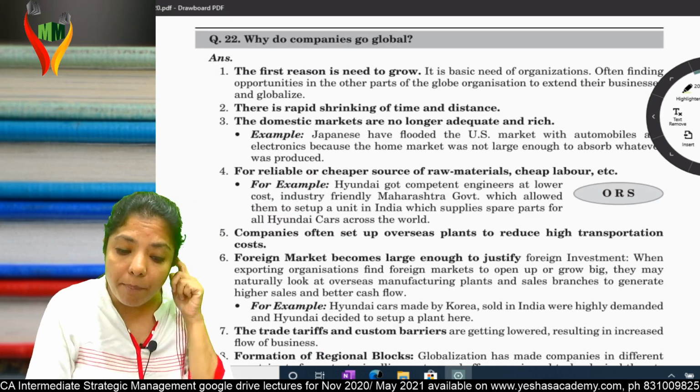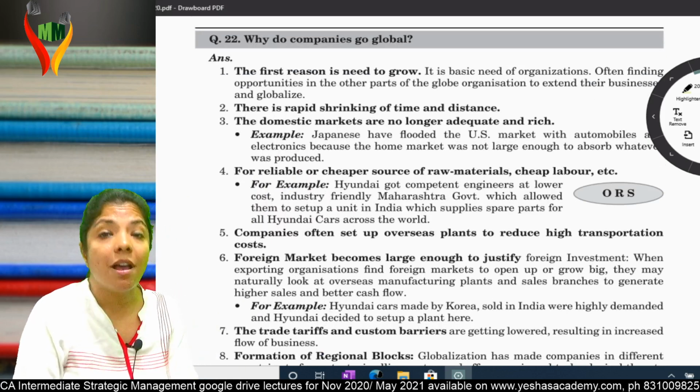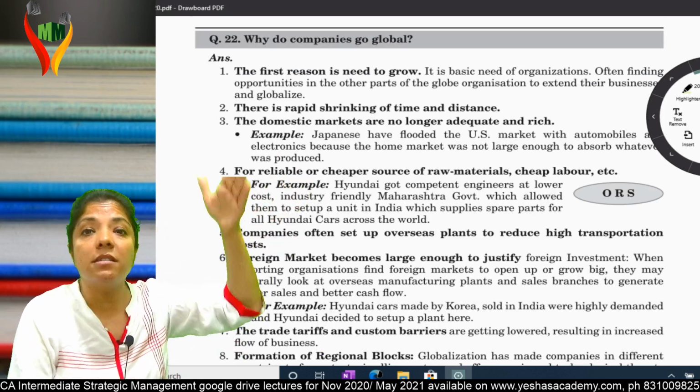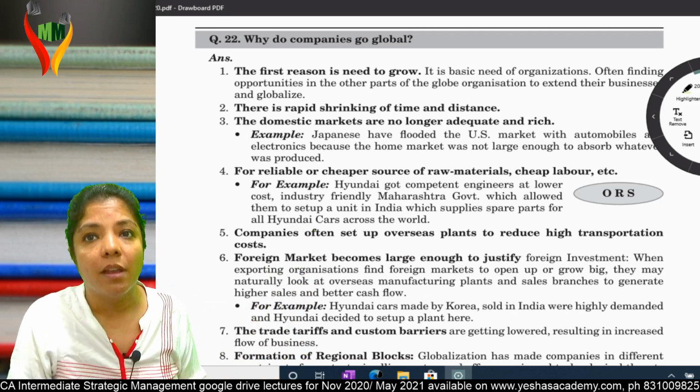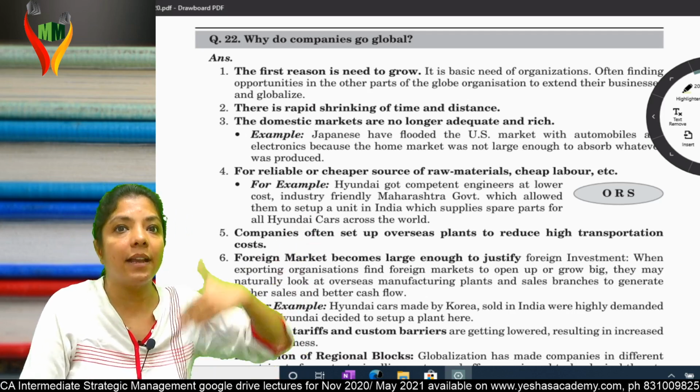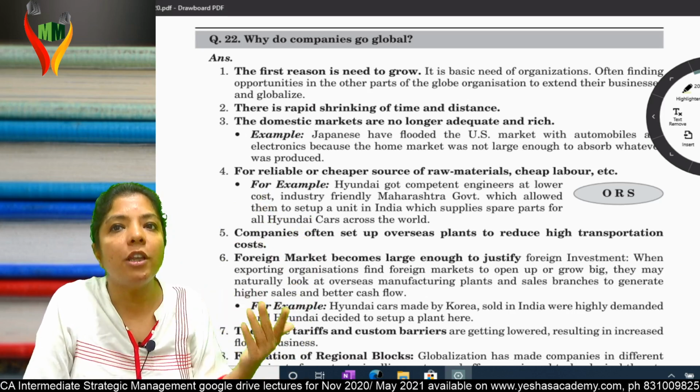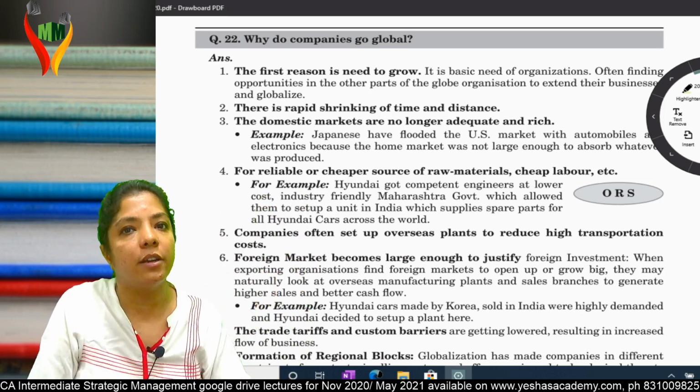Fifth, companies often set up overseas plants to reduce high transportation costs. Wherever I can find my raw material, I'll open my factory there only. Why bring raw material here and then again send it? Better to open your overseas plants so transportation costs get reduced.